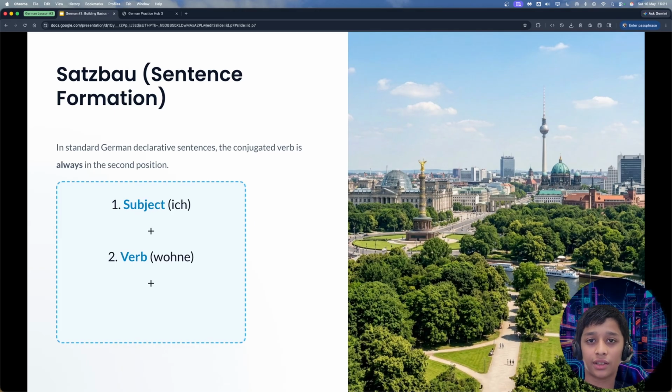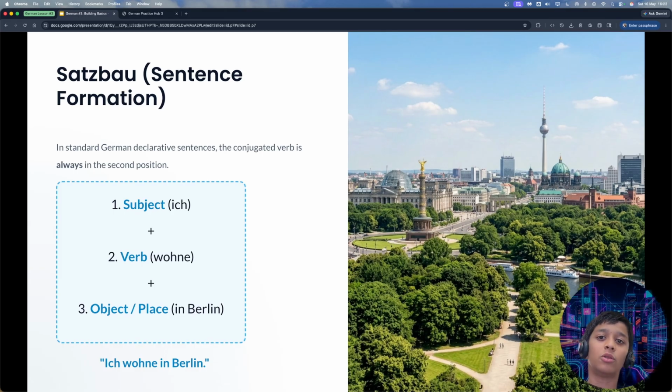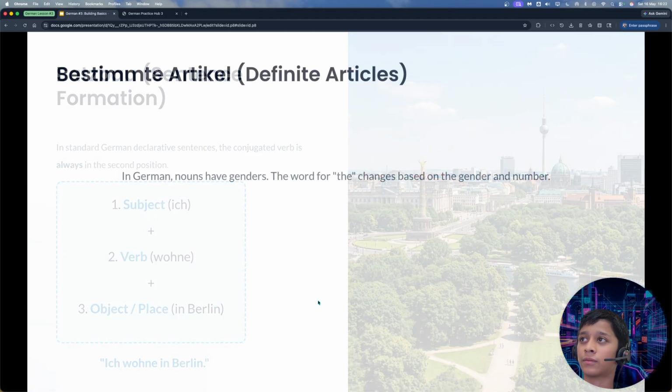And position 3, which is the rest of the sentence, like the place or the object, which is in Berlin. You can form a sentence like this: Ich wohne in Berlin. Even if you move other words around to the front of the sentence for emphasis, the verb firmly stays in position number 2. Keep it simple: subject, verb, object.